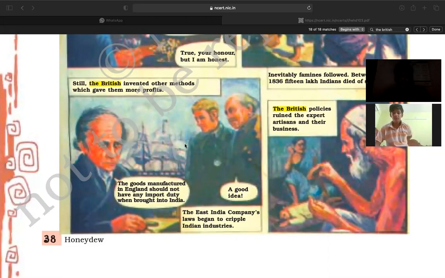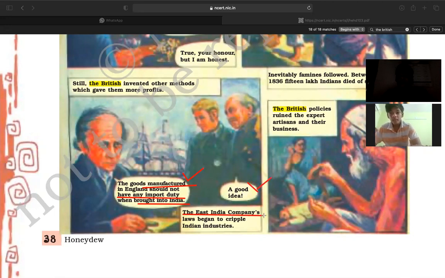Are you listening to me? Now, the products which are manufactured in England should not have any import duty. Import duty means they should not have any tax. It means whatever is coming from England to India should not have any import duty when brought into India, right? So that was one of the rules they followed. But at the same time, it is considered as a good idea, right?